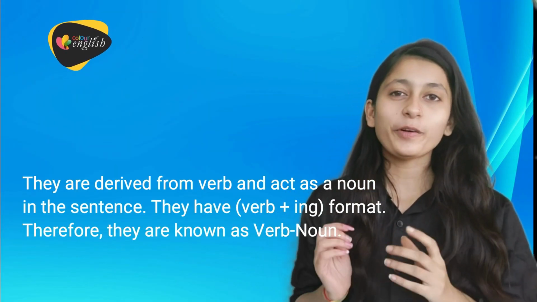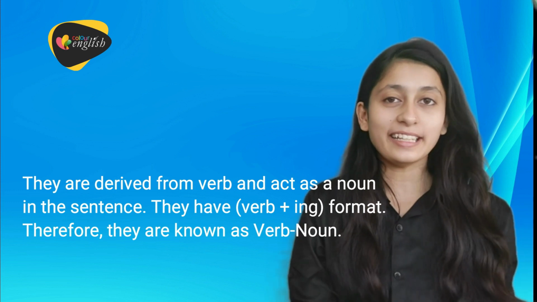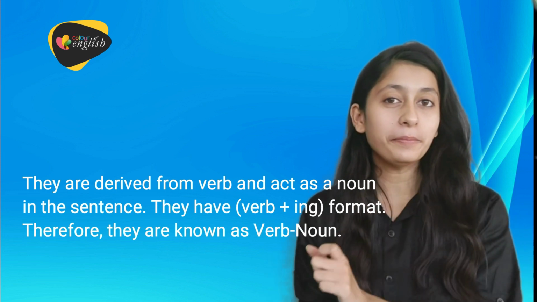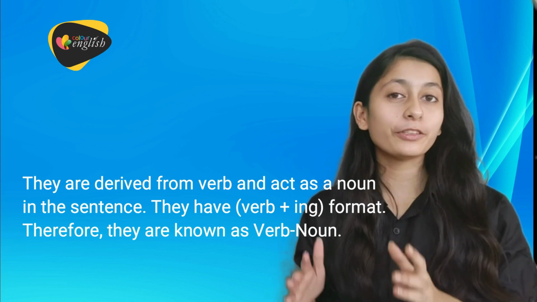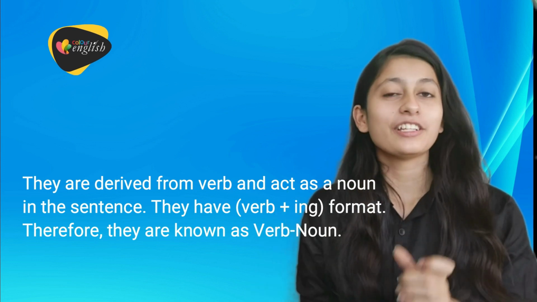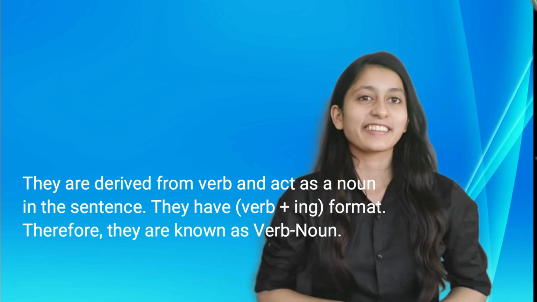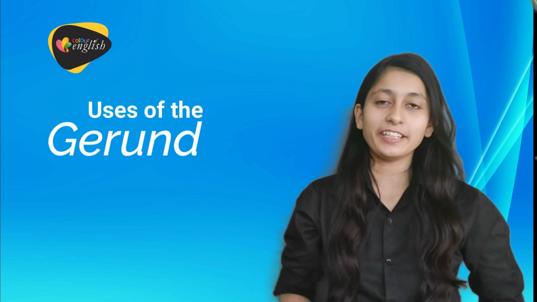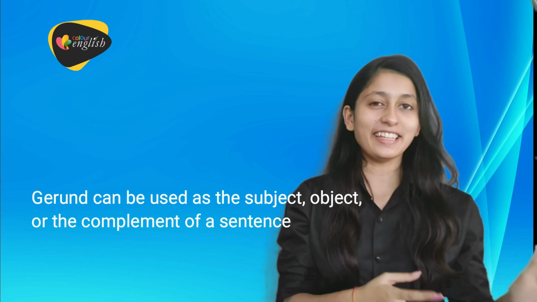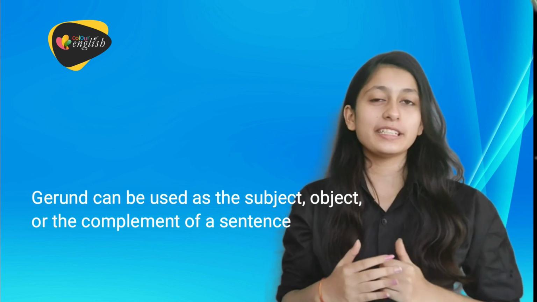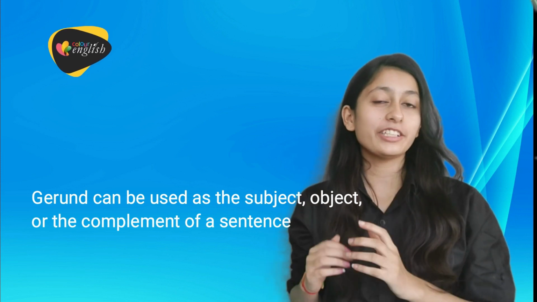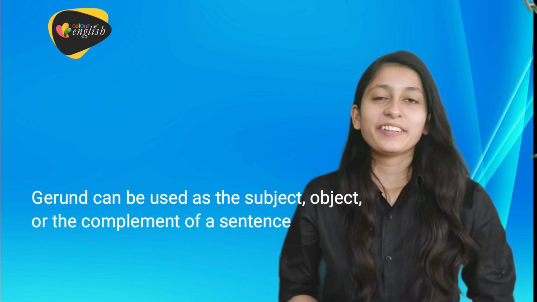So as they are derived from the verb and act as a noun in the sentence, and also they have verb plus ing format, therefore they are known as verb noun. Gerund is also known as verb noun. Okay, so now let's talk about the uses of gerund. Gerund can be used as the subject, object, or the complement of a sentence.